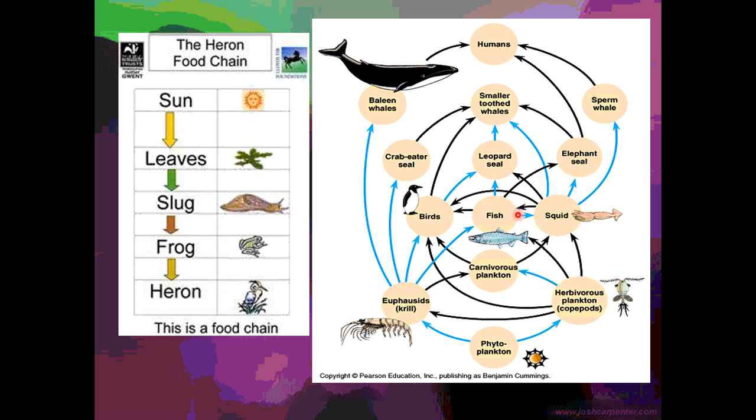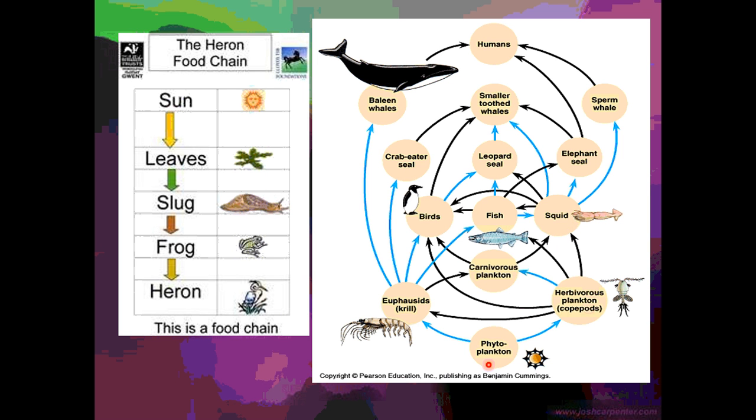Over here, we see a lot of different food chains being combined together. Sometimes an organism will fall into a secondary consumer here, right? So phytoplankton would be the producers, and then herbivorous plankton would be the primary consumers. Then a squid would be a secondary consumer.